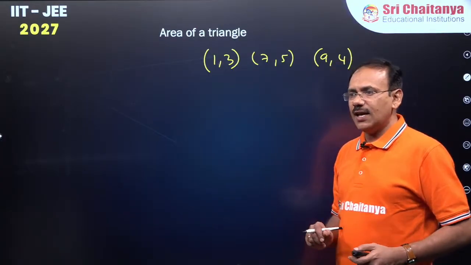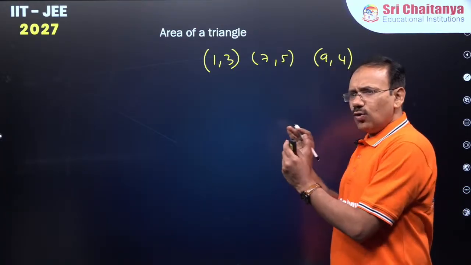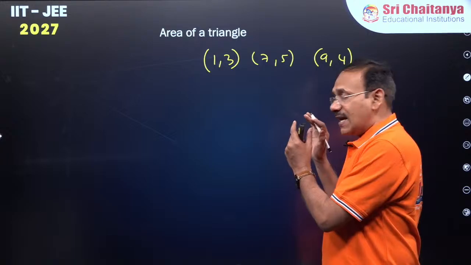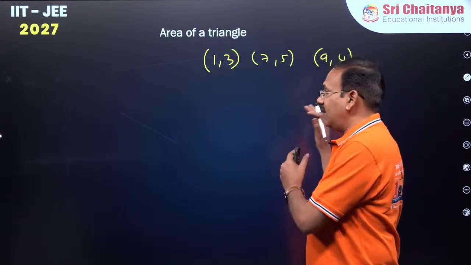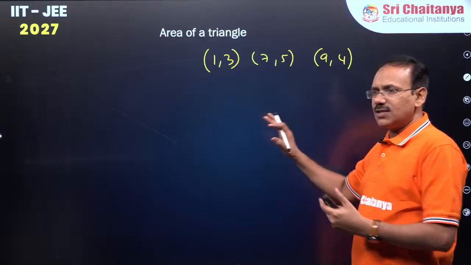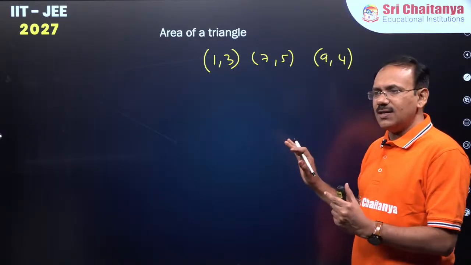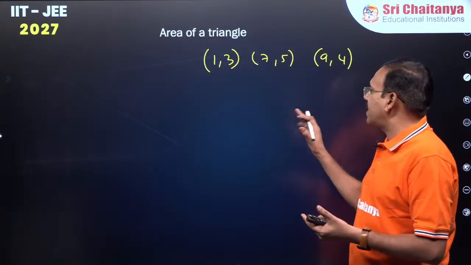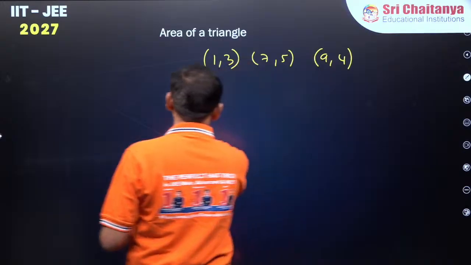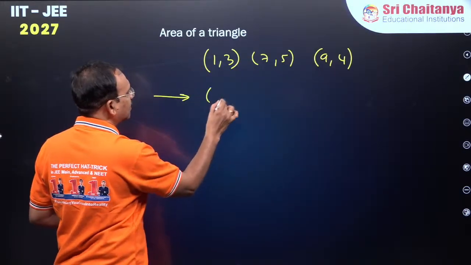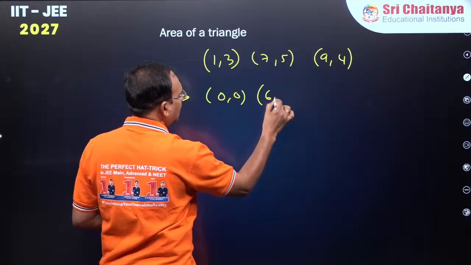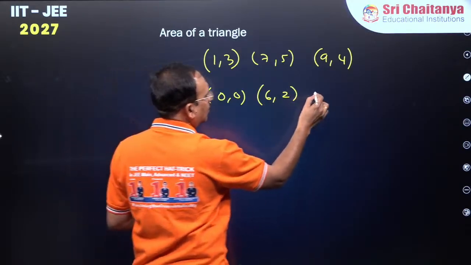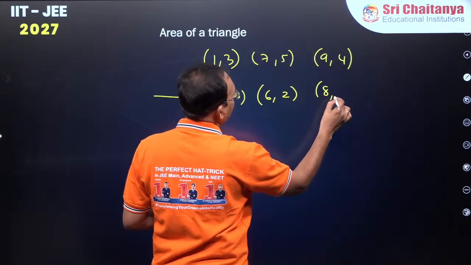You see, one of the vertices you select, you subtract that from all the 3. You see, 1, 3 is easy to subtract. Subtract one of the vertices from all so that this becomes 0, 0. If you subtract 1, 3, this becomes 6, 2, this becomes 8, 1.